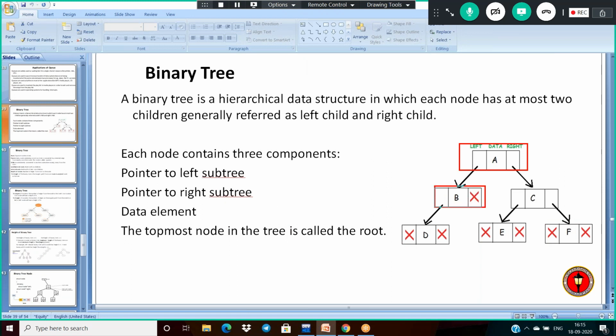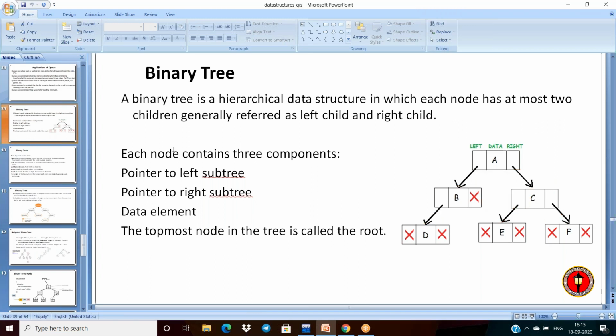Now B is having one edge, and this is the parent node for D. And C: E and F are derived from this C. So now C is the parent node. And what about D here? There is no edge after D, E, F.